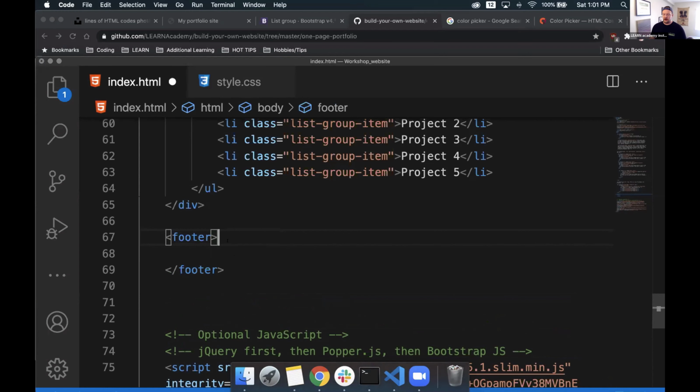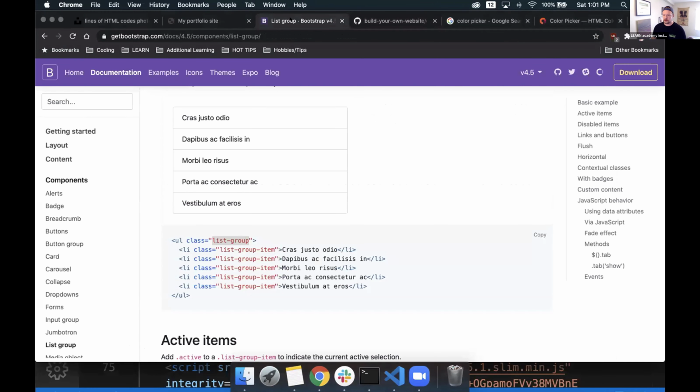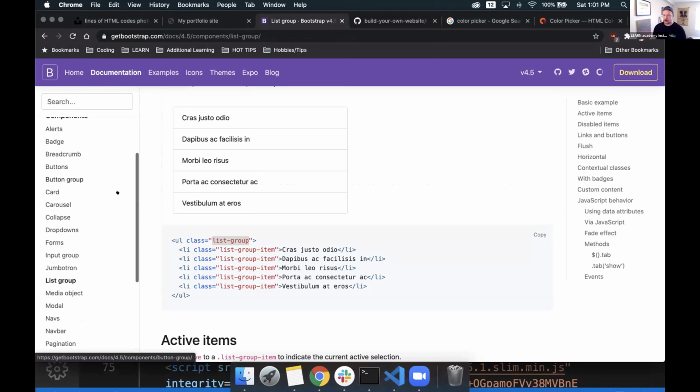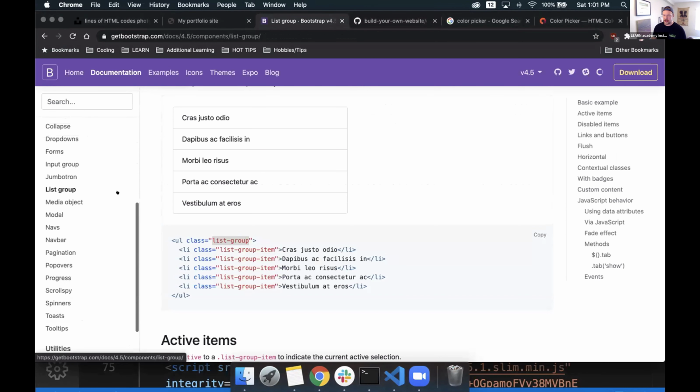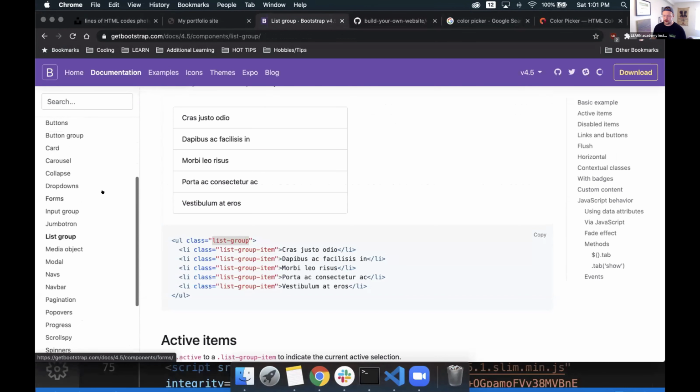So with footer, we have that open. It needs an opening tag and it needs a closing tag denoted by a slash, like with any closing tag. Inside of here, we can put some kind of cool information that we want. Let's see if Bootstrap has anything available for us. Let's go back here and scroll down. Does it have anything that relates to a footer?